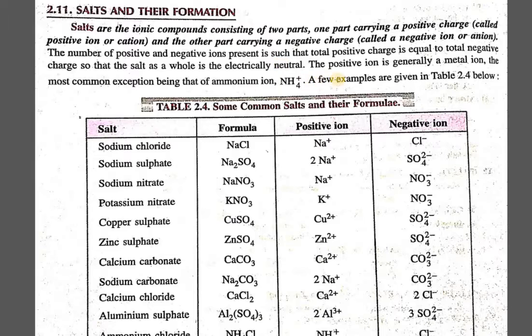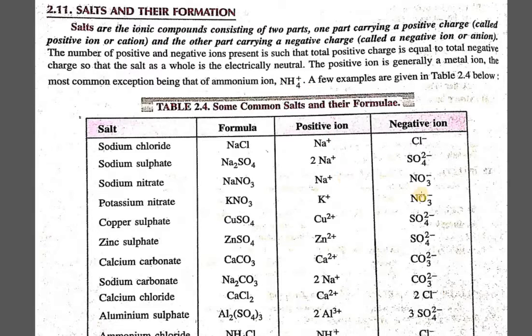Here you will find a few of the general metal ions, and one of the exceptional cases here is the ammonium ion. The most common exception is the ammonium ion, which can be represented by the NH4+ ion, and it is also an example of a polyatomic ion. All these terms, cations and anions, have been discussed with you in the previous classes. So I hope you understand the term polyatomic ion. A group of atoms carrying a common charge is called a polyatomic ion.